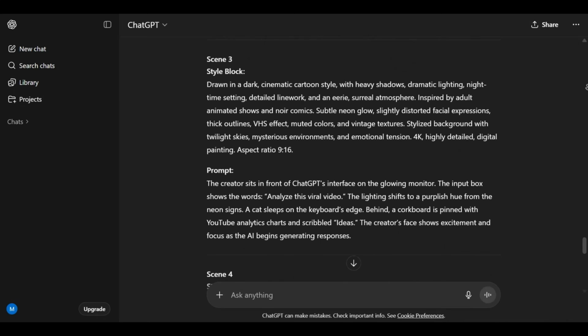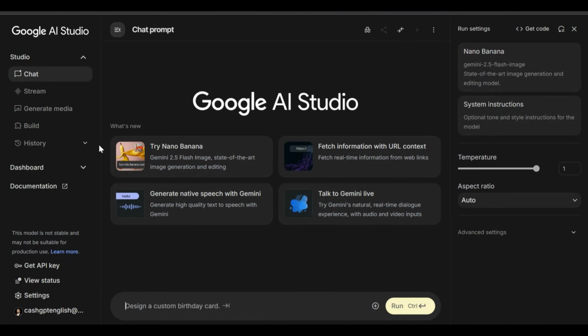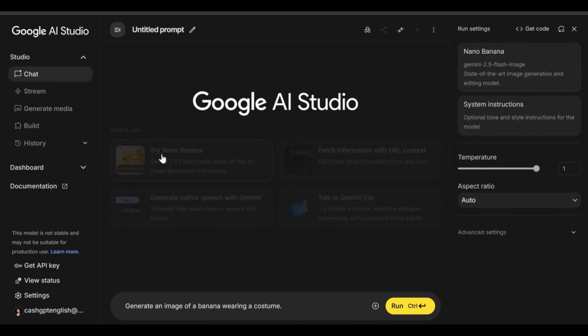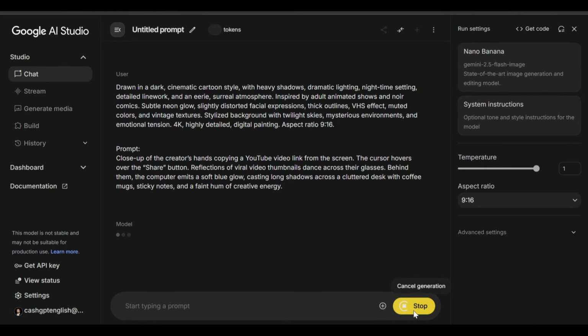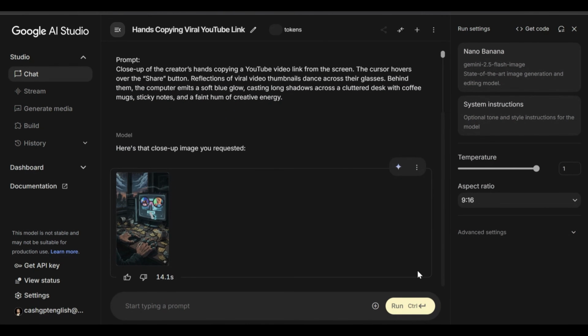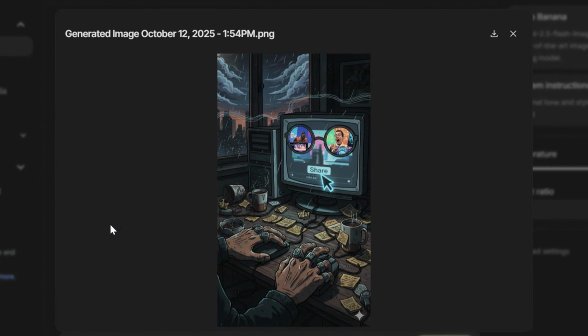Once you've got those ready, head over to Google Studio. When you're in, you'll see an option called Try Nano Banana. Go ahead and click on that. Now, simply paste your Scene 1 prompt into the input box and hit run. Within just a few seconds, the AI will generate beautiful, ready-made images that look exactly how you imagined them. You'll be surprised how realistic and cinematic they turn out.